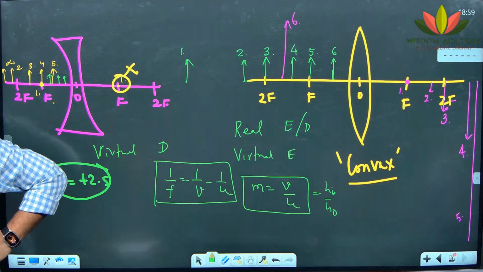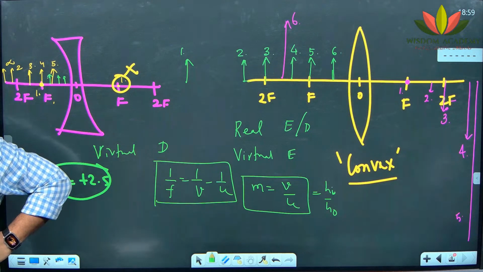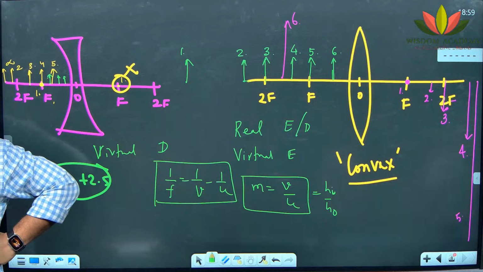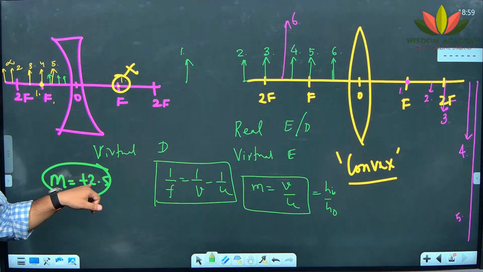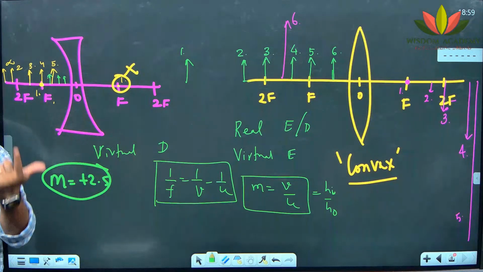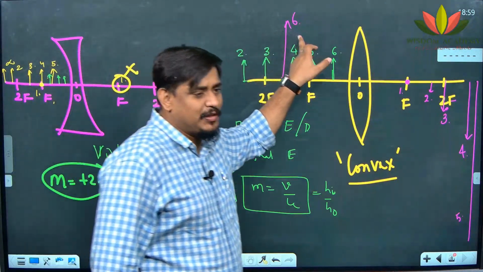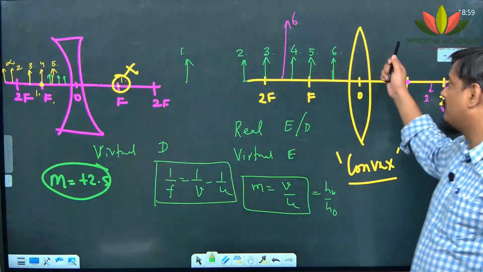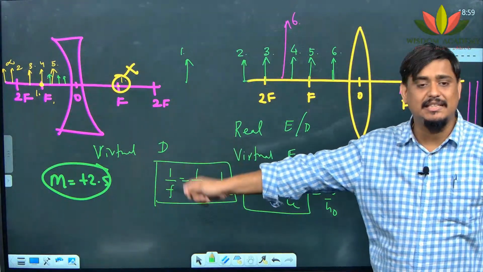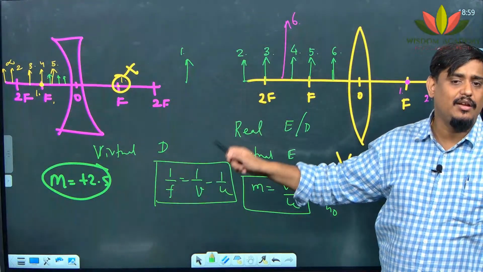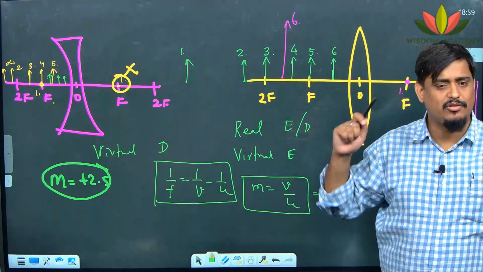Between F and O. Because plus 2.5 means virtual, erect, enlarged. Virtual, erect, enlarged, only one case possible. Case number 6 in convex lens. So it is a convex lens. Object is between O and F. Image is on the same side.